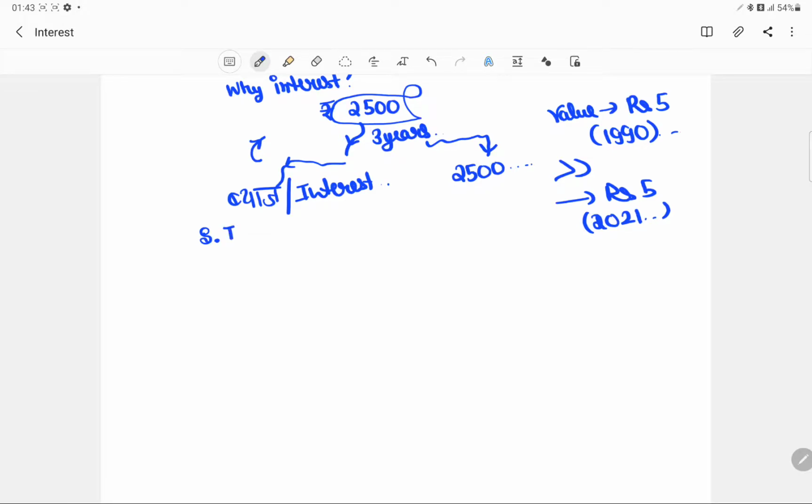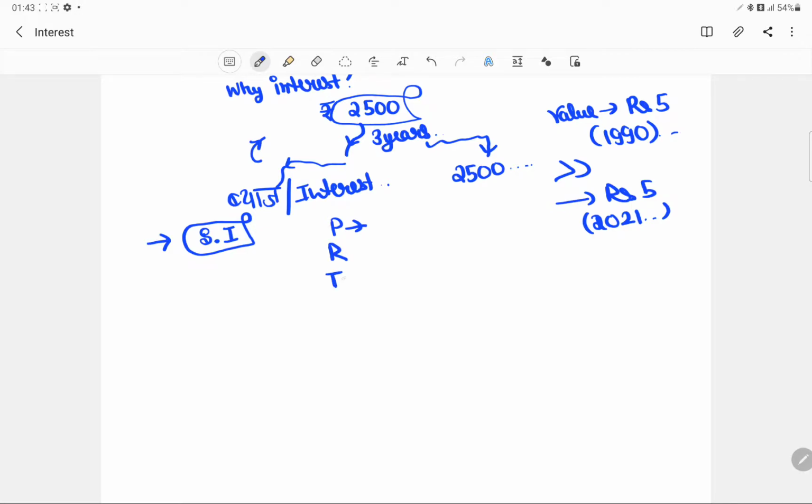The first kind of interest that we generally apply while giving some amount is simple interest. The amount that we take is called the principal. The rate at which it will take interest is denoted by r.